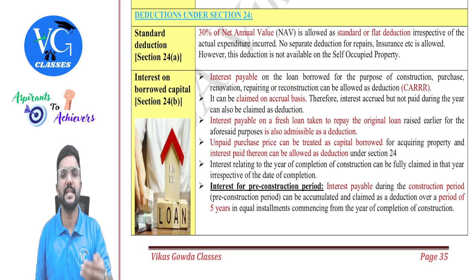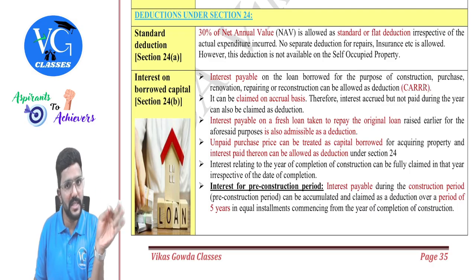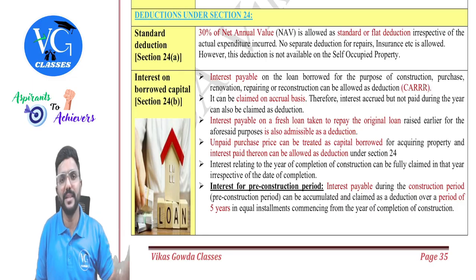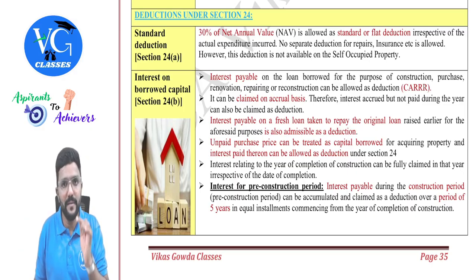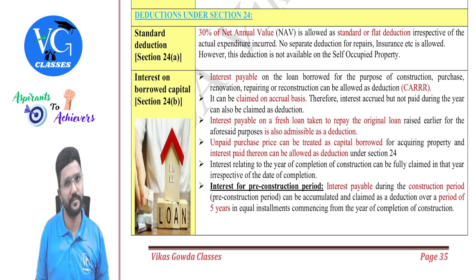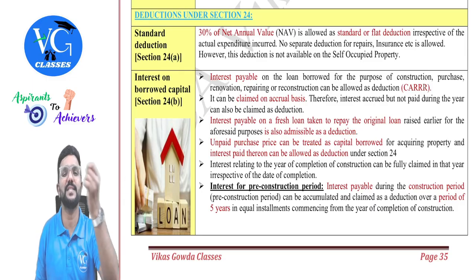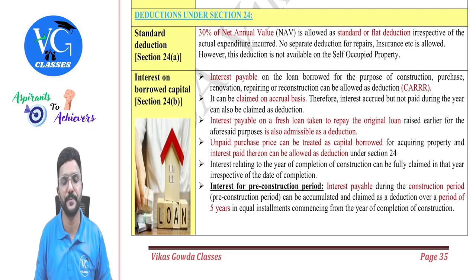Sir, what if the assessee has taken a fresh loan to repay the old loan? The old loan was taken to purchase or construct the house property. Now to repay that loan, because the interest rate is higher, he has taken a fresh loan. So from tomorrow, whatever interest is paid on the fresh loan, will it be allowed here? Yes, it will be allowed because it is taken to repay the old loan, and the old loan was taken for the purpose of purchase or construction or even repairs or renovation of the house property, guys.